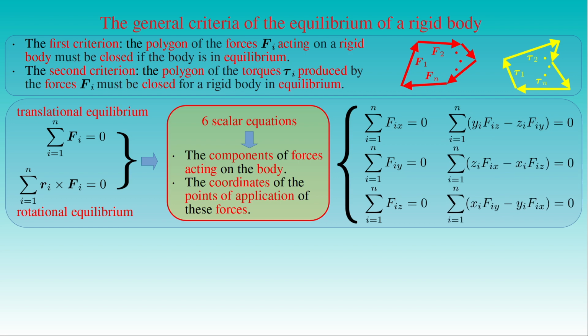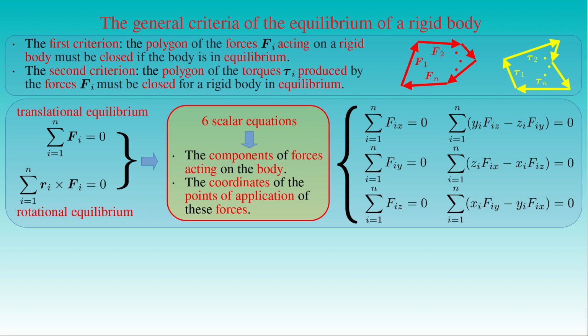The x component of the vector equation states that the sum of the y coordinate of the point of application of the force Fi times the z component of the force Fi, minus the z coordinate of the point of application of the force Fi times the y component of the force Fi, from i equals 1 to n vanishes. The other two equations for the y and z components of the vector equation can be derived by applying a cyclic permutation of the Cartesian indices x, y and z. We already determined the criterion of equilibrium for a rigid body free to rotate about a fixed axis or a fixed point.